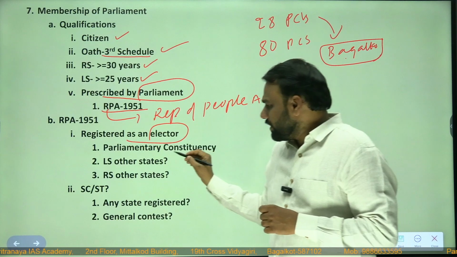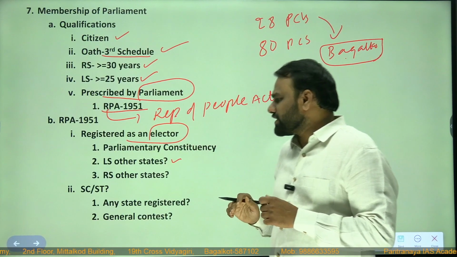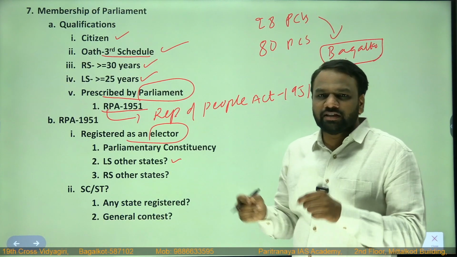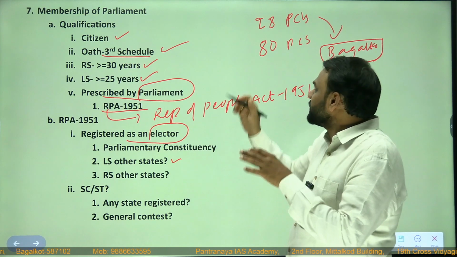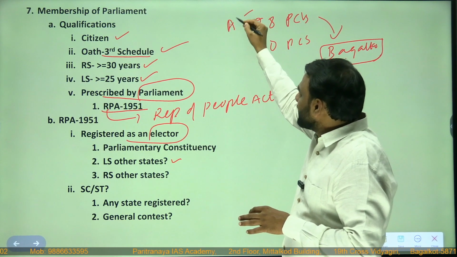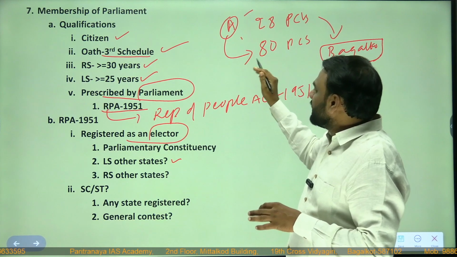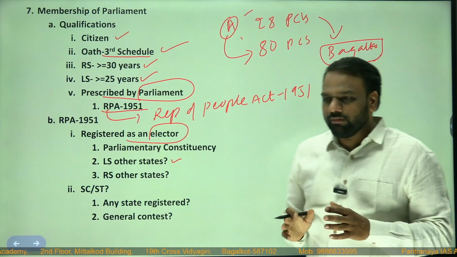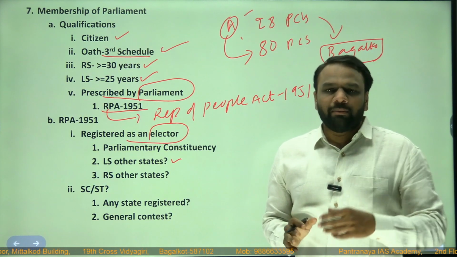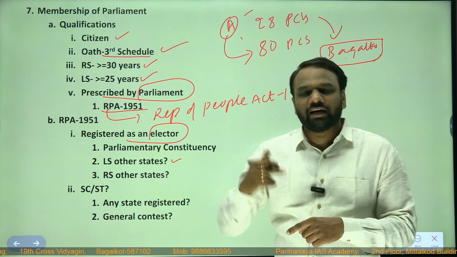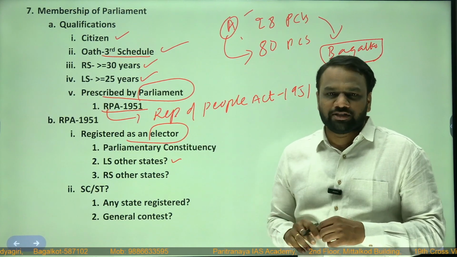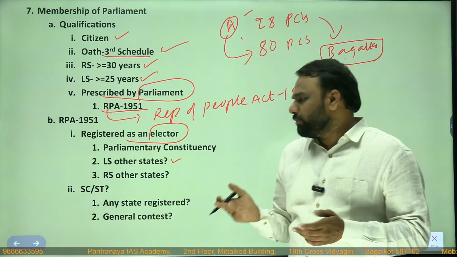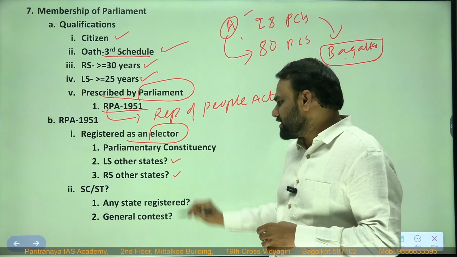Next, Lok Sabha, other states. Now my next question is, a person belongs to Karnataka. His name appears in the electoral roll of a parliamentary constituency in Karnataka. So again, let us call this person A. Can this person A contest in any of the parliamentary constituencies in Uttar Pradesh? So that is the question. Yes, definitely. A person registered in the electoral roll of one parliamentary constituency in a particular state can contest in another state. An example would be our Prime Minister. He is basically from Gujarat, but he has contested in Uttar Pradesh. So the possibility is there.